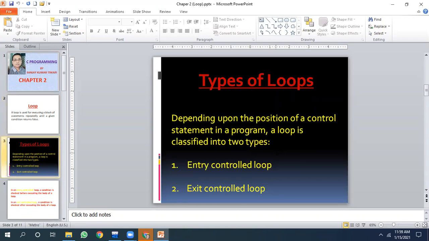Types of loop. Loops can be divided into two parts, entry control loop and exit control loop. How is this classification done? It is done depending upon the position of a control statement in a program. If the control statement is present in the beginning of the loop, it is called entry control loop. If it is present at the end of the loop, it is called exit control loop. So entry control loop and exit control loop are the two types of loop present in C.